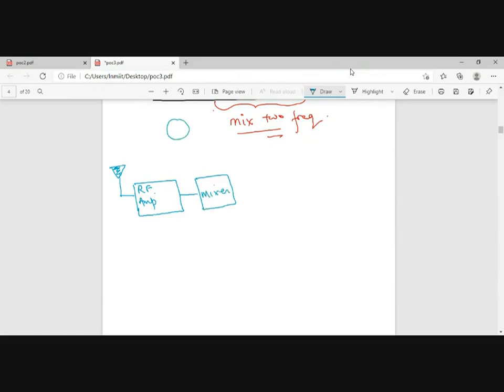This is nothing but this. The mixer will be multiplied with a local oscillator.